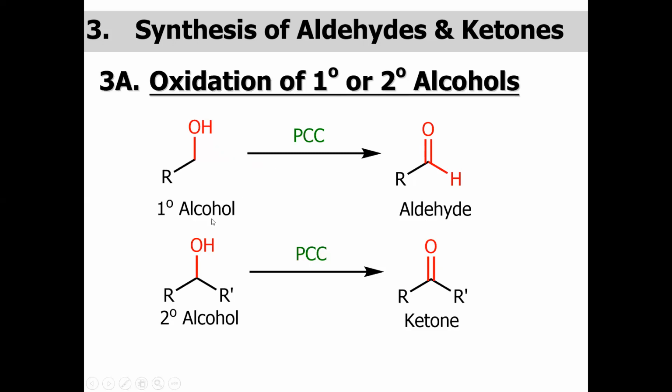Keep in mind, students, when we treat the alcohol with, for example, potassium permanganate or potassium dichromate, the end product will not be aldehyde because it is difficult to control the oxidation. Ultimately, if we treat primary alcohol with a strong oxidizing agent like KMnO4 or potassium dichromate, the end product would be the corresponding carboxylic acid. Similarly, if we treat secondary alcohol with PCC, the end product will be the corresponding ketone.